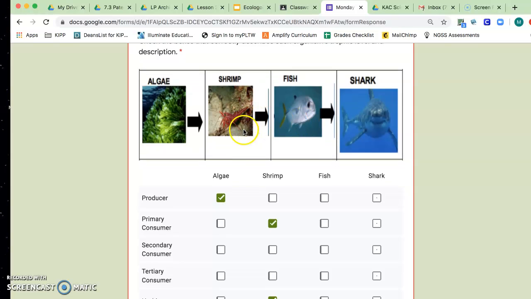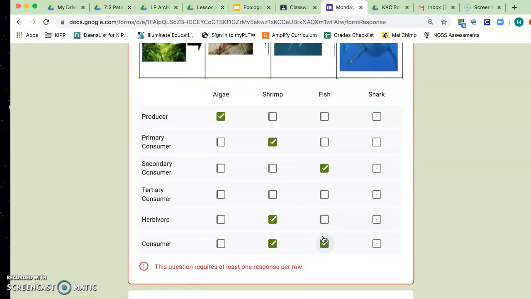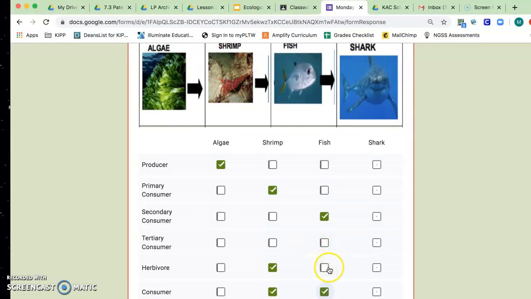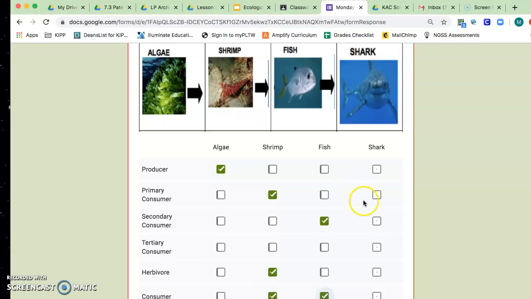The fish eats the shrimp, so the fish is considered a secondary consumer, and obviously it's also a consumer. It's not considered an herbivore because shrimps are not plants, and herbivores eat only plants.